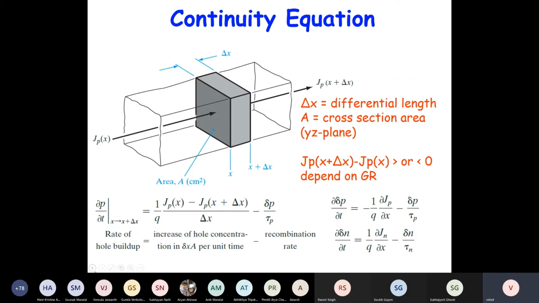Where we have only considered dp by dt is equal to divergence of current minus recombination. And for the generation term, there is no specific generation process going on.